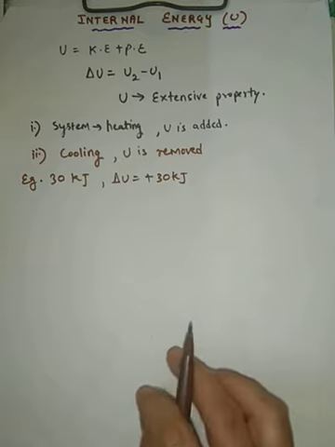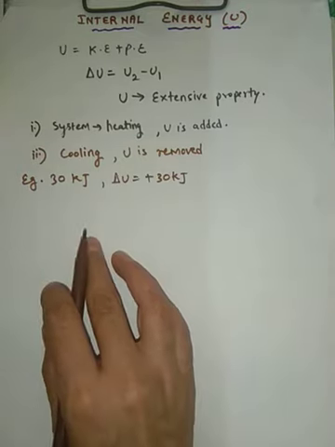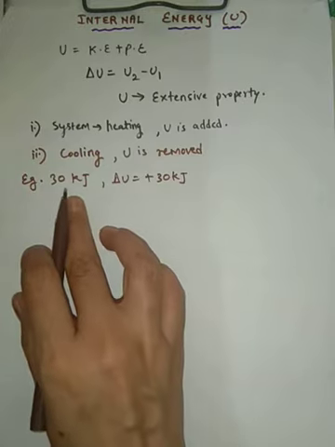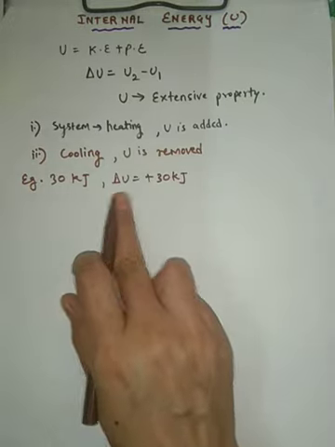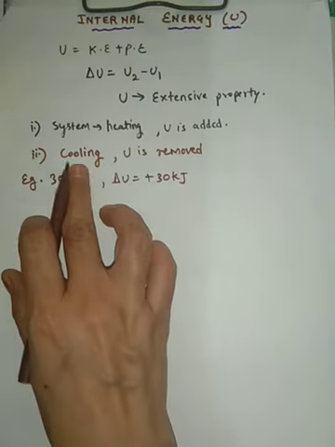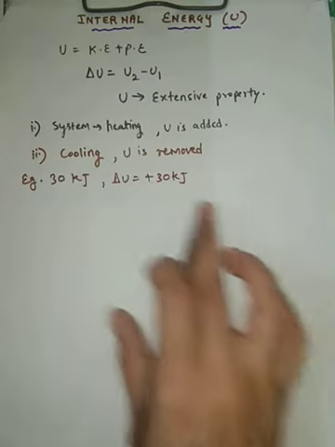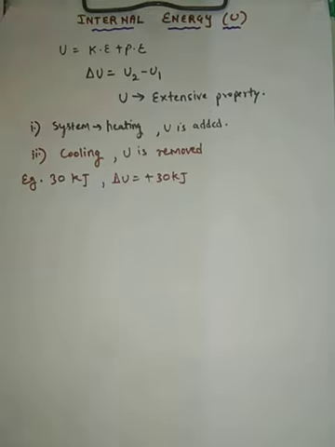If you have supplied 30 kilojoules of heat to the system, then the internal energy of the system will increase. What will be the increase? It will be plus 30 kilojoules, right? And if this much energy had been removed from the system by cooling it, then delta U will be minus 30 kilojoules. Okay, that was about internal energy.